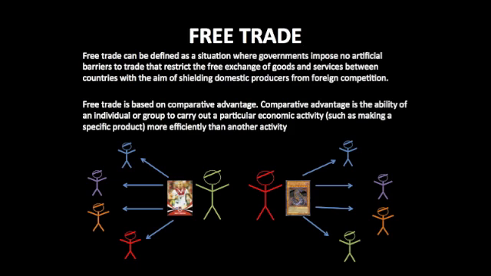Free trade is based on comparative advantage. The principle of comparative advantage is that even if one country can produce all goods more efficiently than the other country, trade will still benefit both countries if they each specialise in one area in which it has comparative advantage.